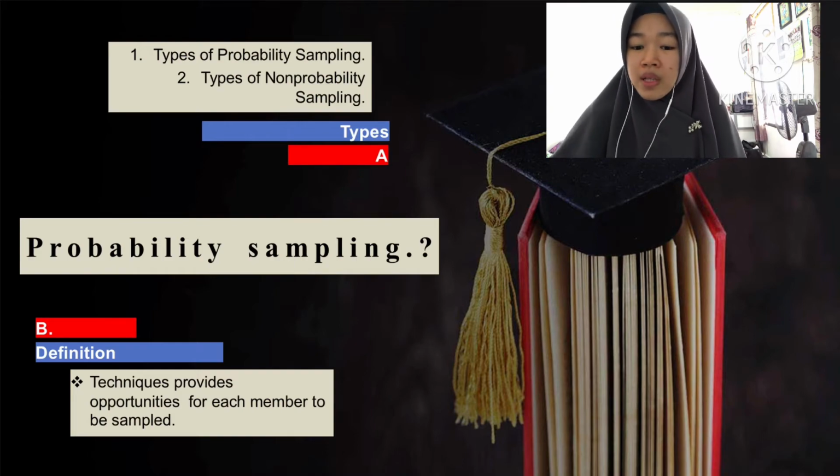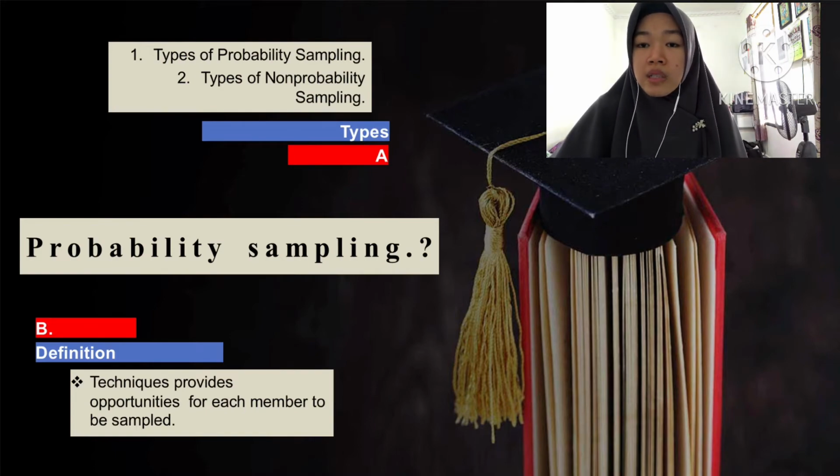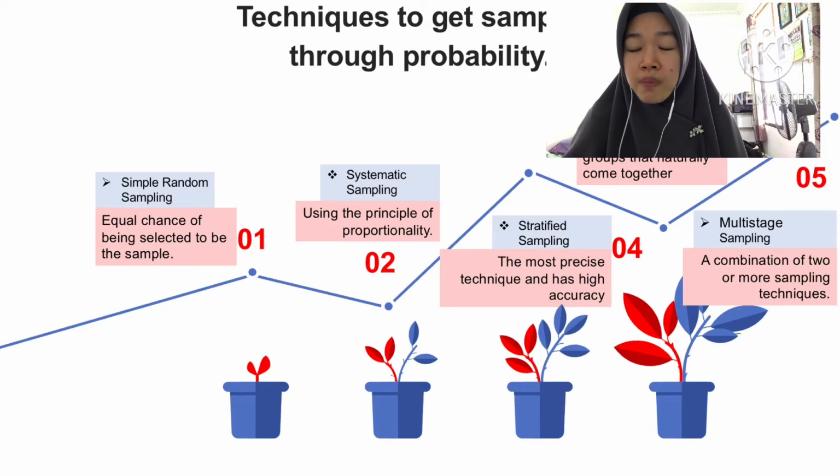What is the definition of probability sampling? Probability sampling is a sampling technique that provides equal opportunities for each member of the population to be sampled. And in the next slide, I would like to tell you the five techniques to get a sample through probability.